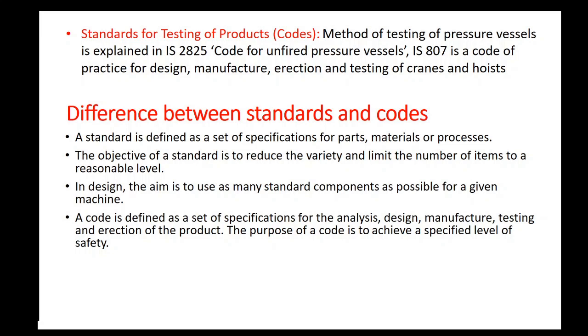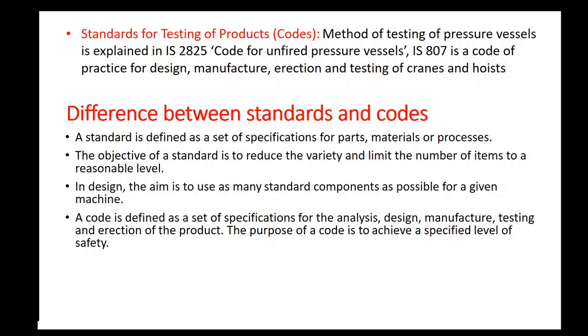But what is code? Code is defined as a set of specifications for analysis, design, manufacture, testing, and erection of critical products. Codes are always associated with the safety of human beings, and they ensure safety during the use of a critical product like crane, bridges, etc. Therefore, the purpose of code is to achieve a specified level of safety.